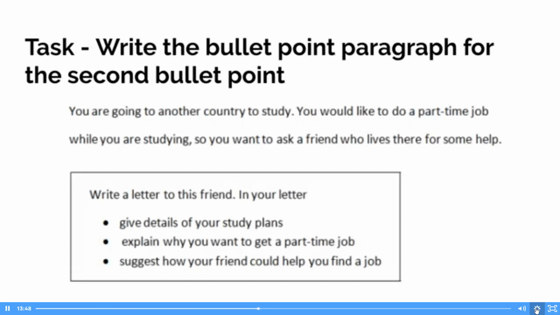The real key to general training task 1 is to make sure everything you're writing in your bullet points is relevant. And this is where students tend to make mistakes, in the fact that they do tend to put in extra sentences. I think they're just trying to be friendly in their letter and make it not sound so direct. But the problem is if you're writing information that's not connected to the bullet point, it's just going to end up being irrelevant information, and you won't be developing the relevant information enough.